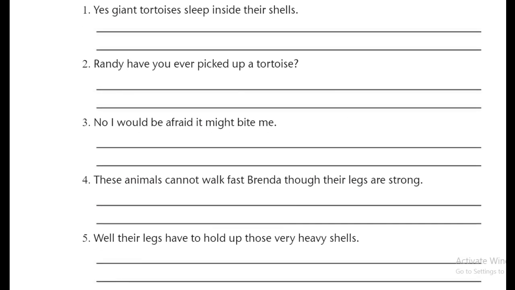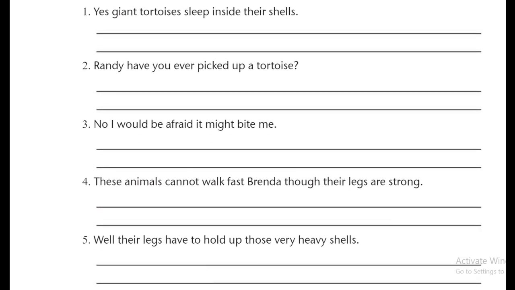Let's answer sentence number 4 together. We are supposed to put the comma where they are needed. Let's go. The sentence says, "These animals cannot walk fast, Brenda, though their legs are strong." Again, focus on the way I'm saying the sentence. These animals cannot walk fast, Brenda, though their legs are strong.